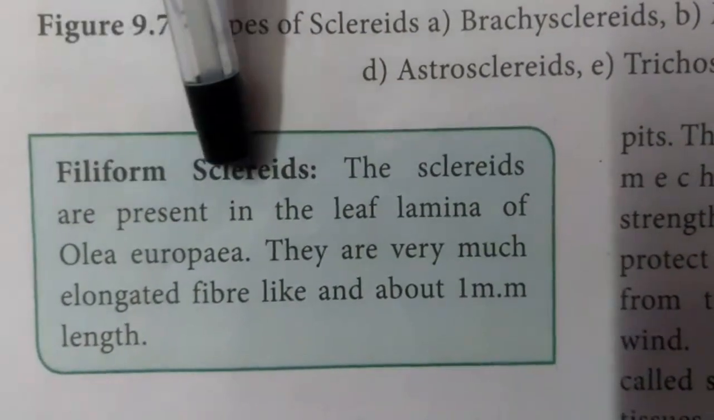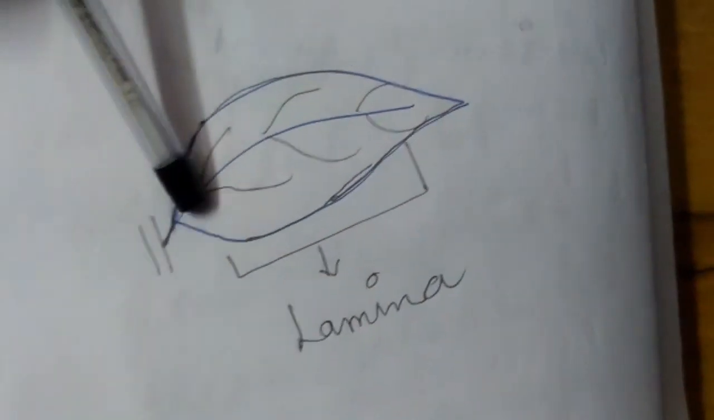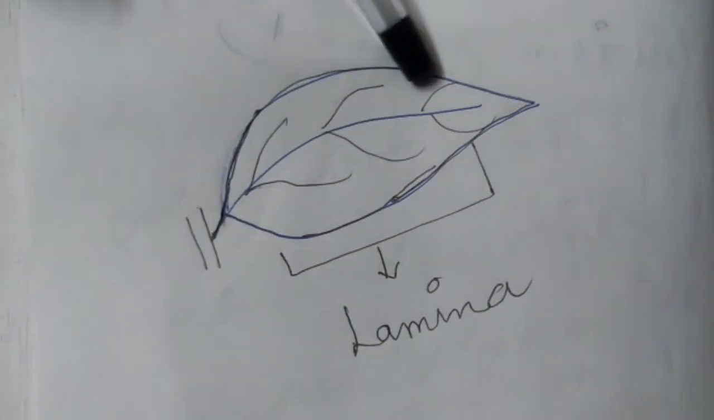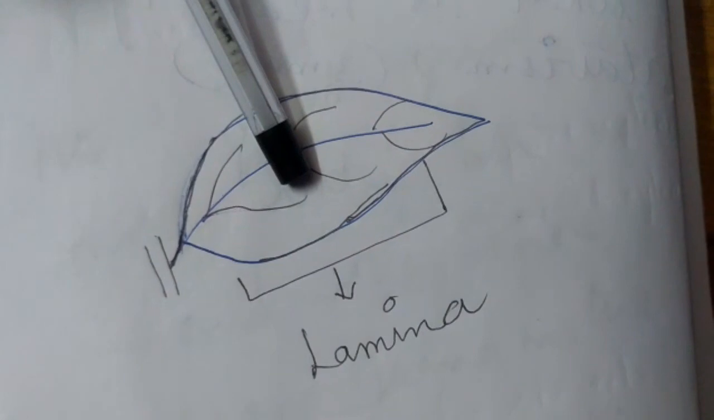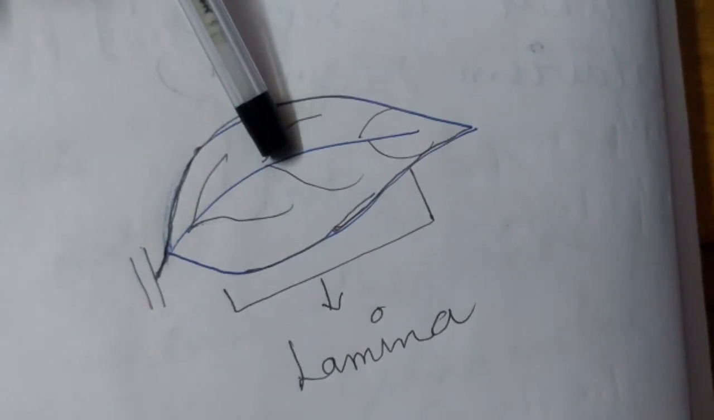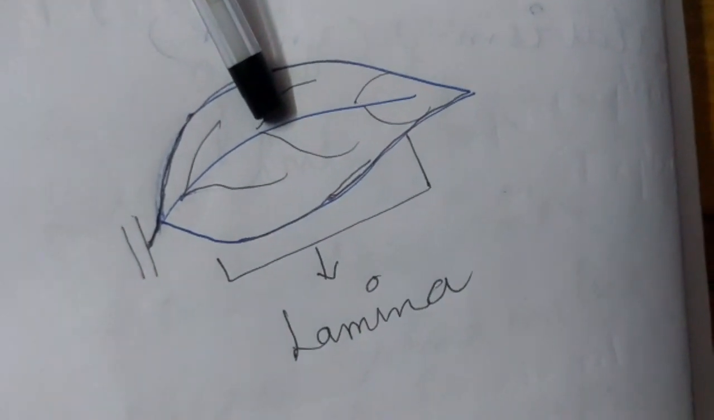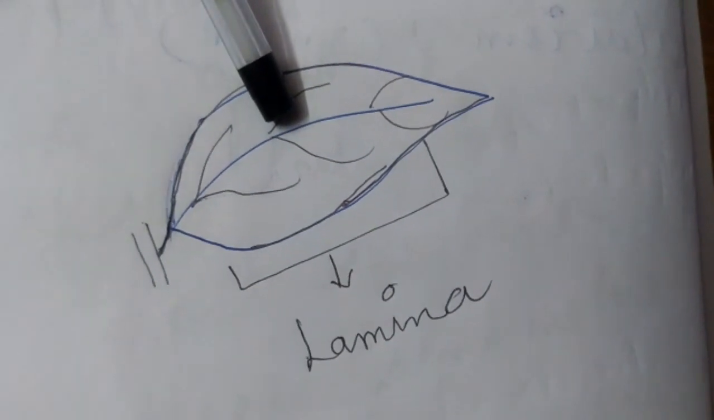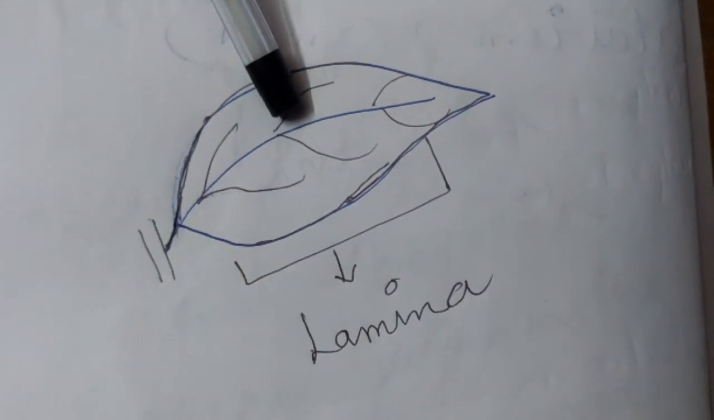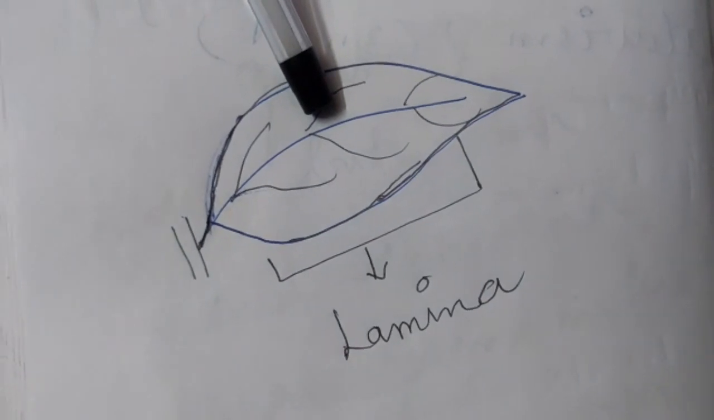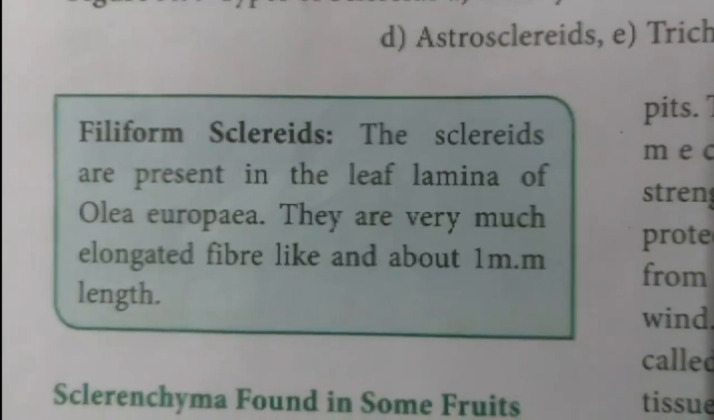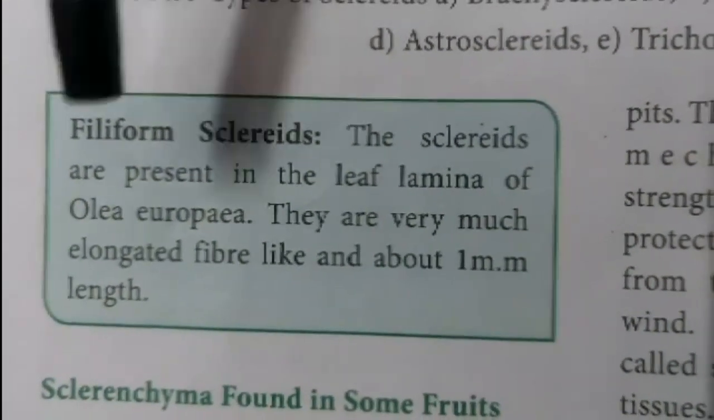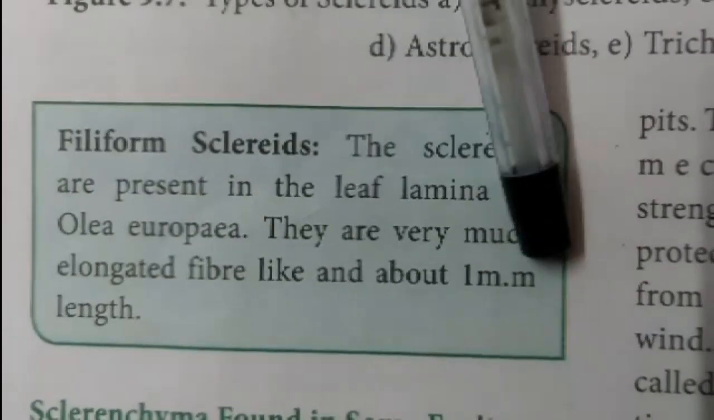These sclereids are present in the leaf lamina. Leaf lamina means the widely expanded part of the leaf. In this lamina region, the sclereids present are called filiform sclereids. The filiform sclereids are present in the leaf lamina of Olea europaea. Olea europaea is commonly called the olive plant. So the olive plant has filiform sclereids. The filiform fibers are very much elongated, fiber-like, and about 1 meter in length.